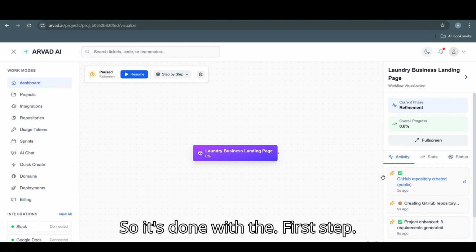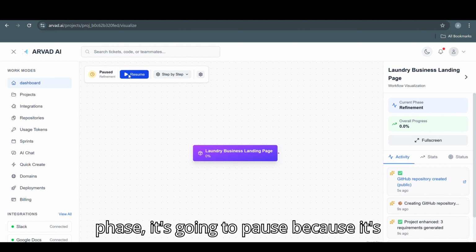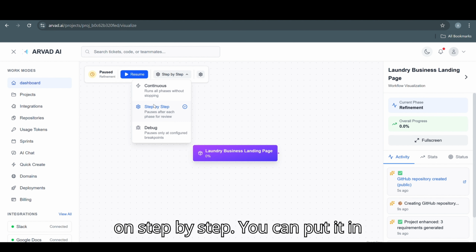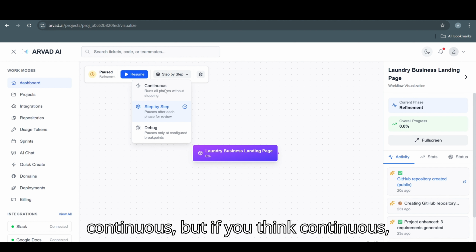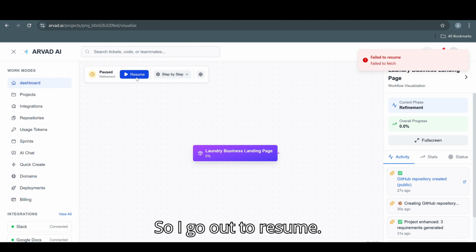So it's done with the first step, which is the refinement phase. For each phase, it's going to pause because it's on step by step. You can put it to continuous, but if it's in continuous, just make sure that when it needs your attention, you are able to attend to it. So I go ahead to resume.